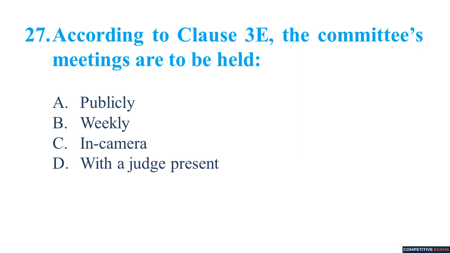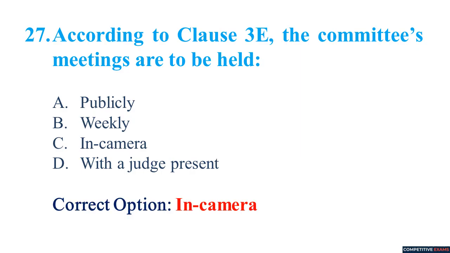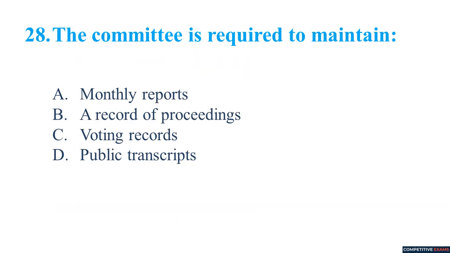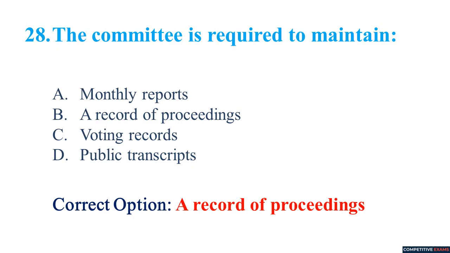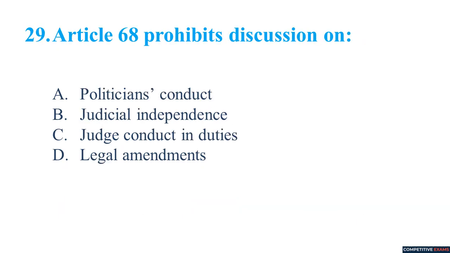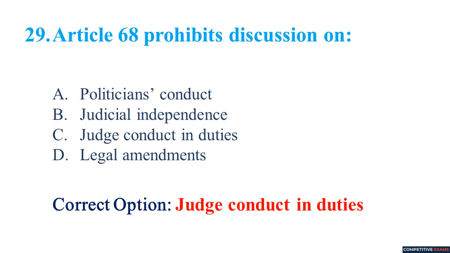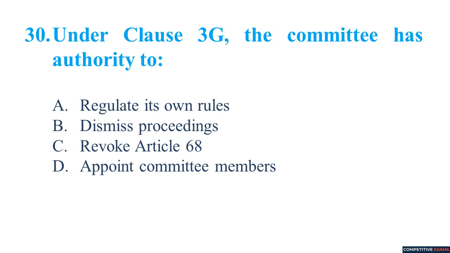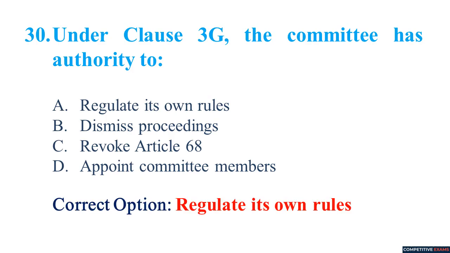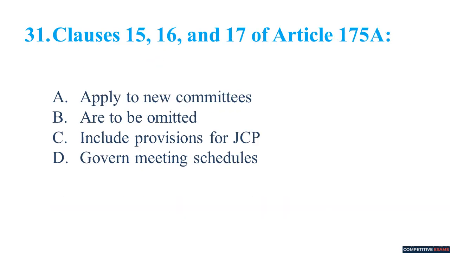According to Clause 3E, the committee's meetings are to be held in camera. The committee is required to maintain a record of proceedings. Article 68 prohibits discussion on judge conduct and duties. Under Clause 3G, the committee has authority to regulate its own rules.